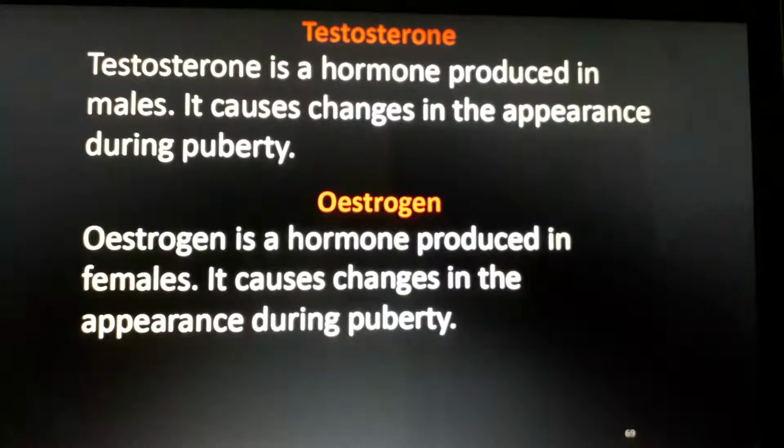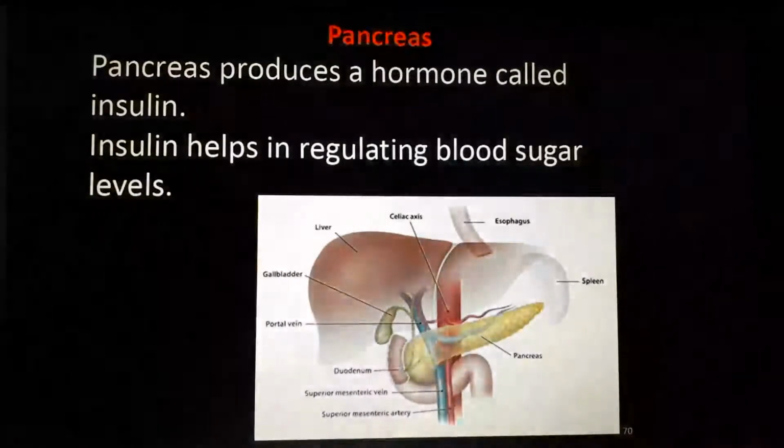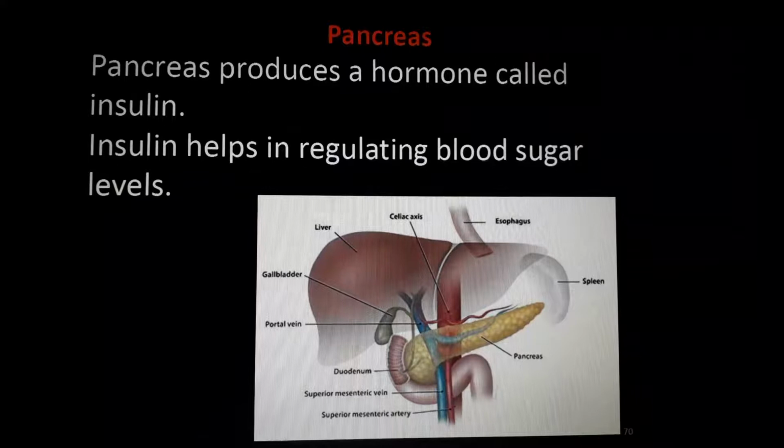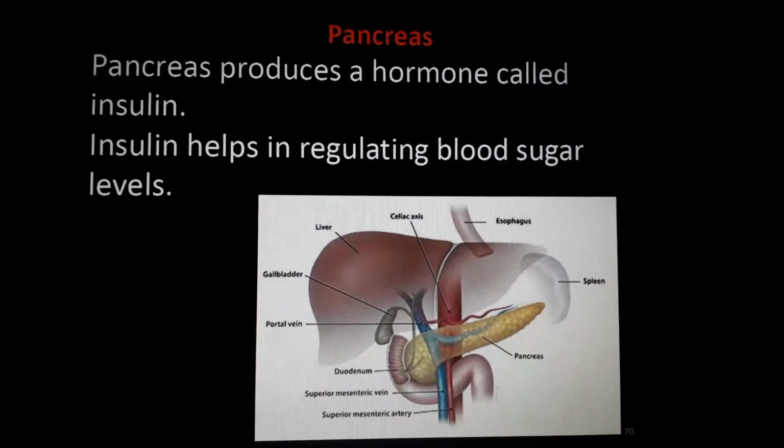Okay, yes. So the last hormone we want to study is from the pancreas. Do you know where the pancreas is? Already you studied it in the digestive system. It is below the liver, on the side of the stomach, and it secretes pancreatic juice, at the same time trypsin, at the same time insulin. Insulin is a very important hormone for the human body. Insulin helps in regulating the sugar level of our body. Anyway, there is a lot of sugar in our body, isn't it?